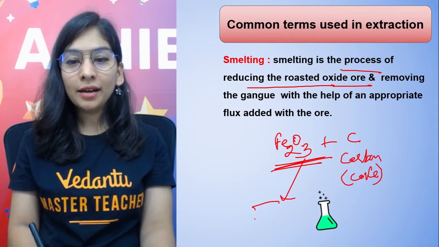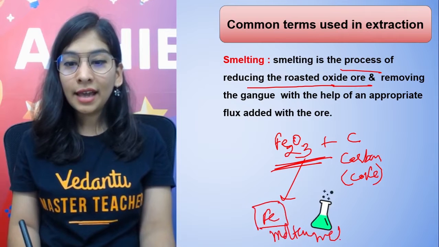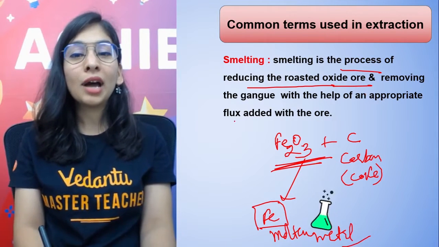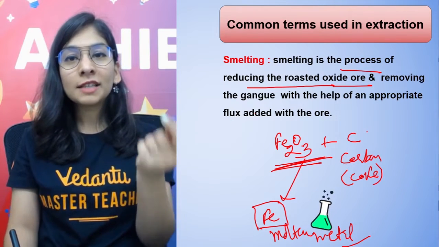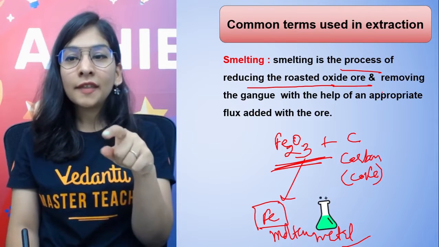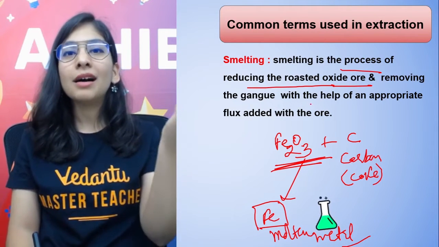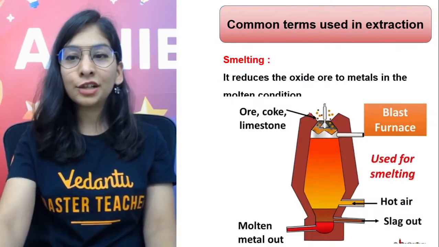Then we get our molten metal in that furnace. Smelting is also the process of removing the gangue particles with the help of an appropriate flux added with the ore, so that they give you the slag, right? I'll show you with this process.